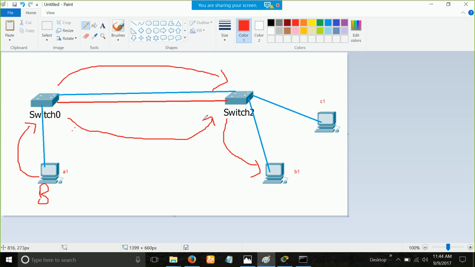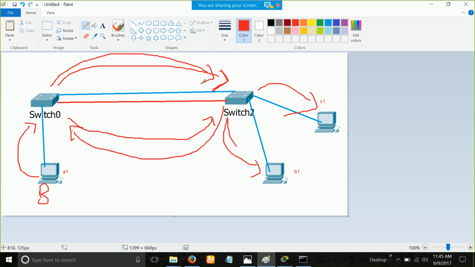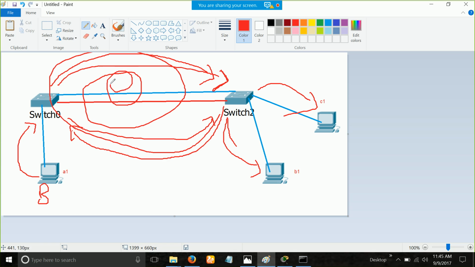Now imagine one of these two broadcasts, let's say this broadcast was received first. So now this switch will do what? They have a duty to do whenever a broadcast is received. I will receive a broadcast and I will forward it to every other port, and it will even forward it right here. You see what's happening? The broadcast is received here, it will send here. Now this switch will receive the broadcast here, and it will again send it here. Again it will receive, and again it will send here, and this is what you call a layer 2 switching loop.